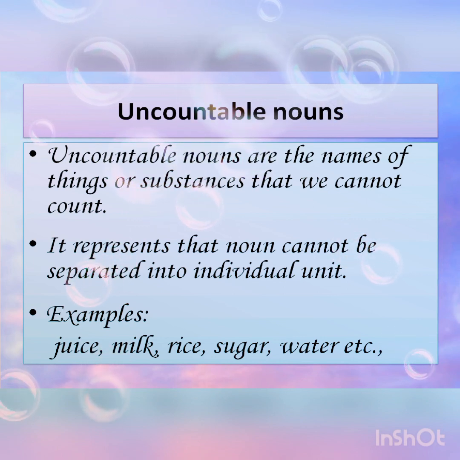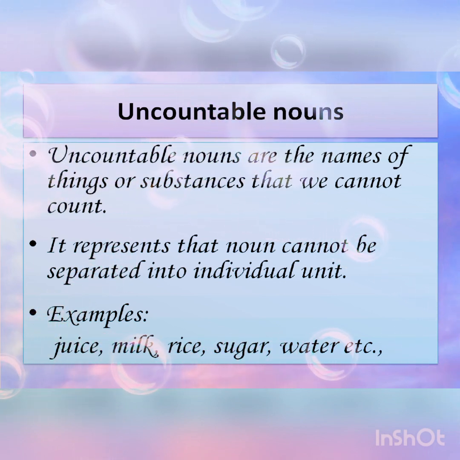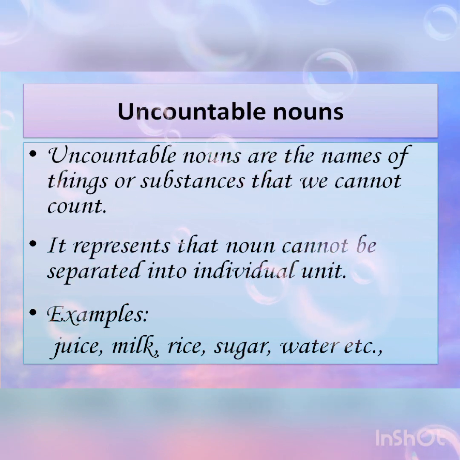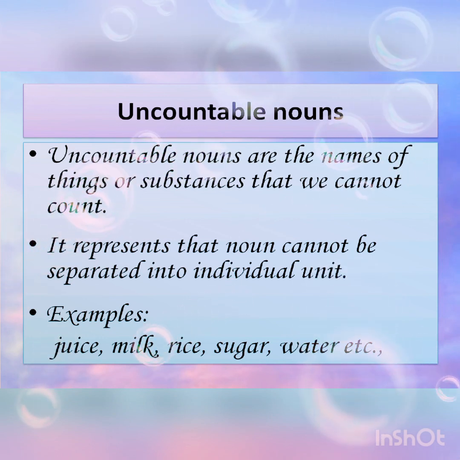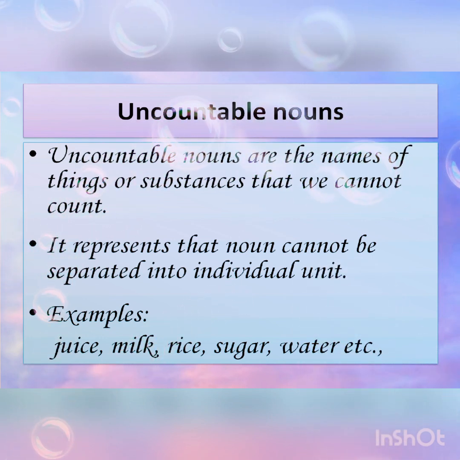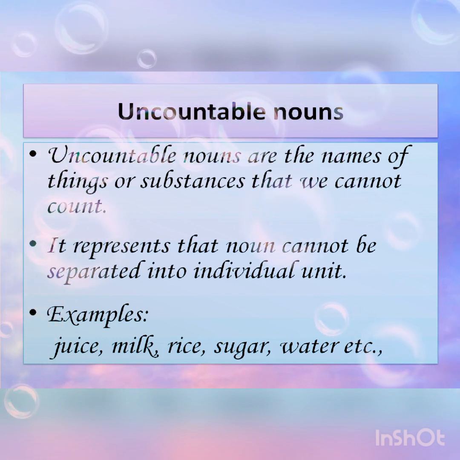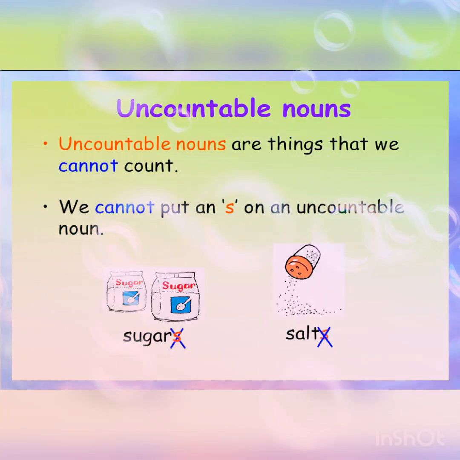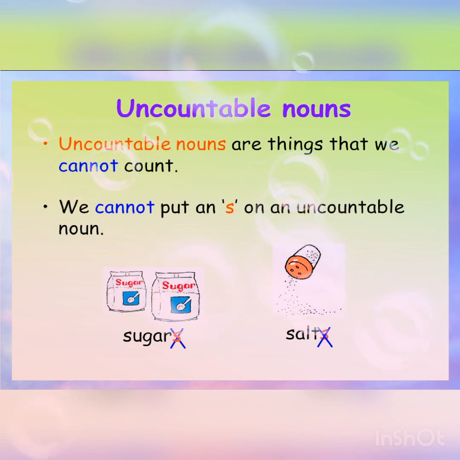Definition for uncountable nouns: uncountable nouns are the names of things or substances that we cannot count. It represents that the noun cannot be separated into individual units. For examples, juice, milk, rice, sugar, water, etc. We already know that uncountable nouns are things that cannot be counted. Here, an uncountable noun doesn't take any plural form. For example, sugar, salt. It doesn't have any s with it.